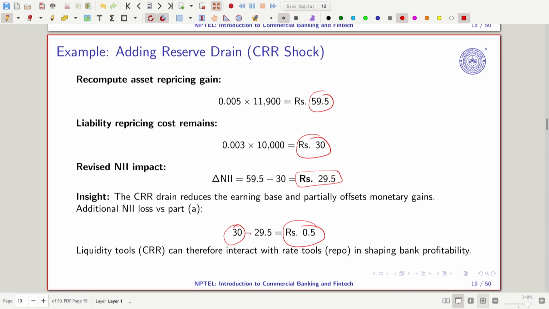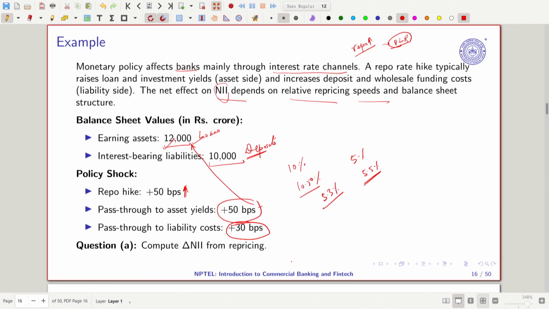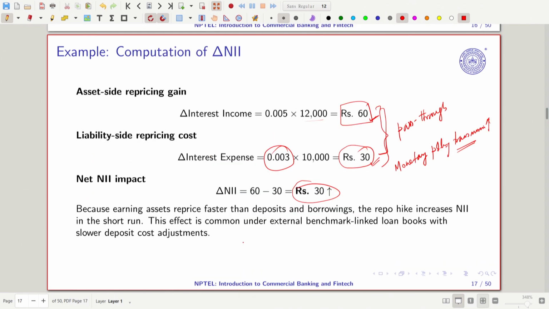So liquidity tools can interact with rates in shaping bank profitability. I hope you are able to understand. Let me give you a quick recap. If the bank has 12,000 as loan amount and 10,000 in deposits, and the central bank increases the rate of interest, banks are not passing the 50 basis points equally to the loan account and the deposit account. On the loan account they are passing 100% of the increase, but they should also increase the deposit interest rate, and they are not. This difference is making them earn 30 crore rupees.